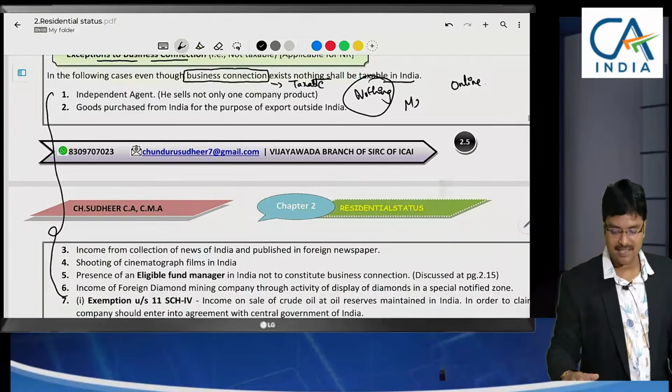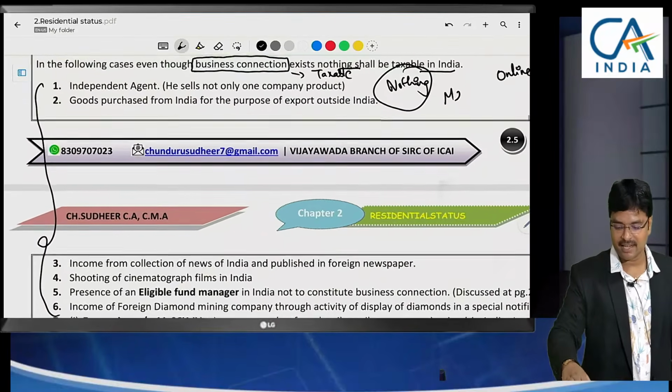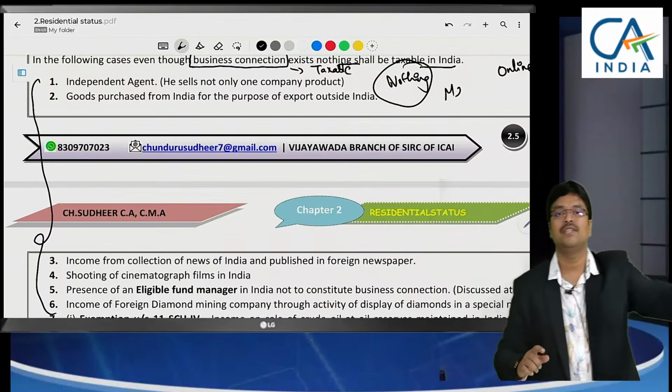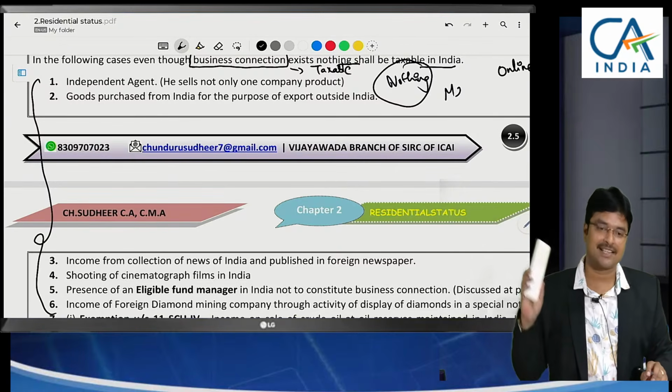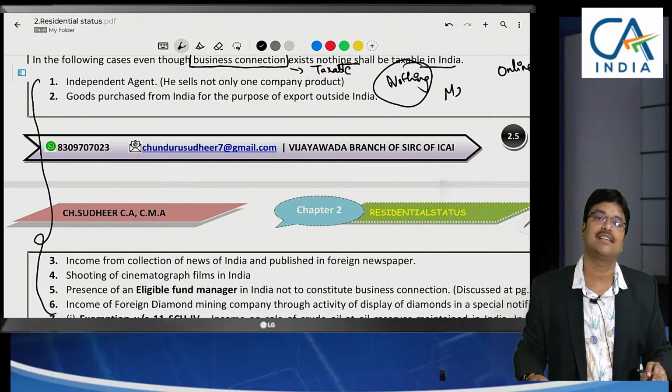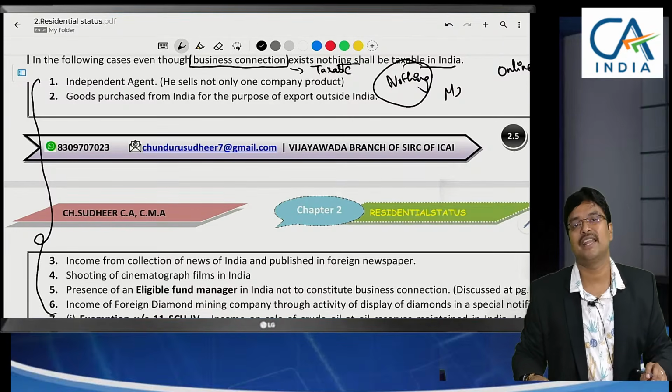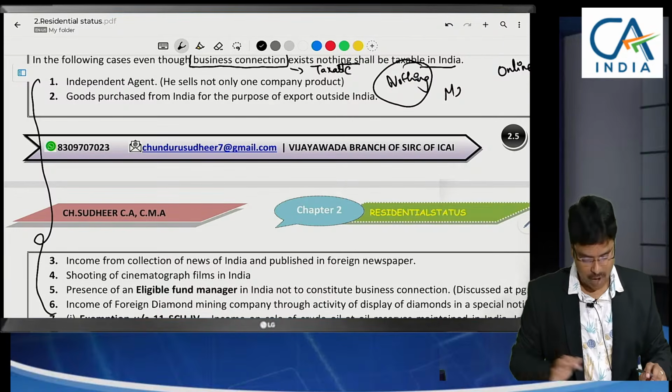What are those 7 cases? Let us see. Once again I am saying, in these 7 cases, is there business connection in India? Yes. Usually when there is business connection in India, we tax it. But for these 7 cases, even though there is business connection in India, we are not taxing. What are those 7 cases?